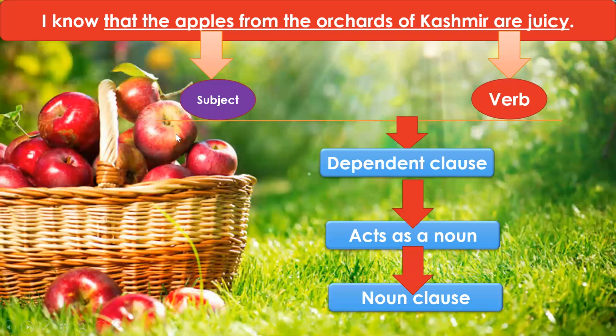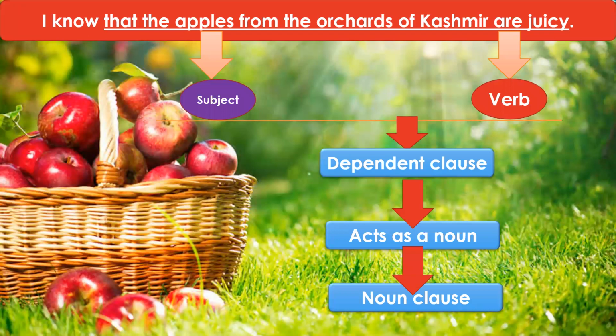Okay, let us first understand what a noun clause is. I know that the apples from the orchards of Kashmir are juicy. So let us review this sentence. I know that the apples from the orchards of Kashmir are juicy. Divide the sentence. I know. It has a subject I. It has a verb know. And I know is conveying complete sense, and it can stand alone. It is a principal clause or an independent clause in this sentence.